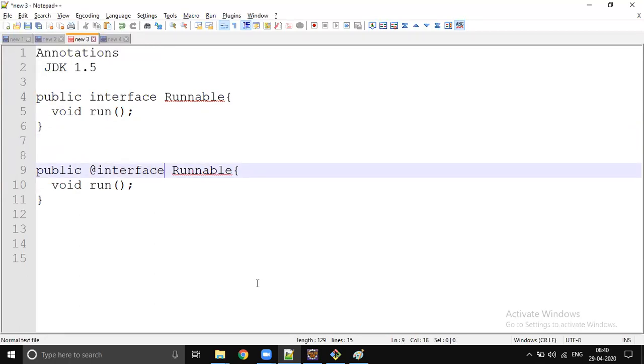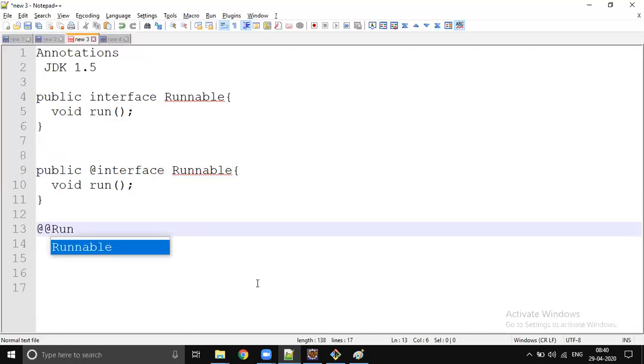There is nothing new. What you have to do extra is just use @ before interface. We will see how the JVM will understand what this annotation is and what the use of this annotation is.